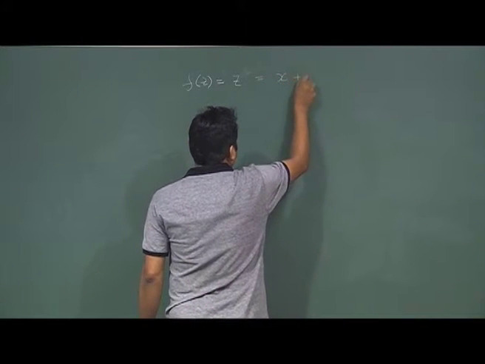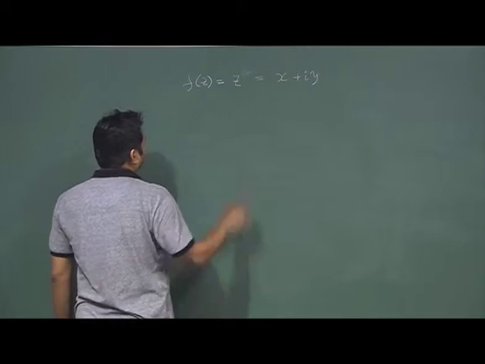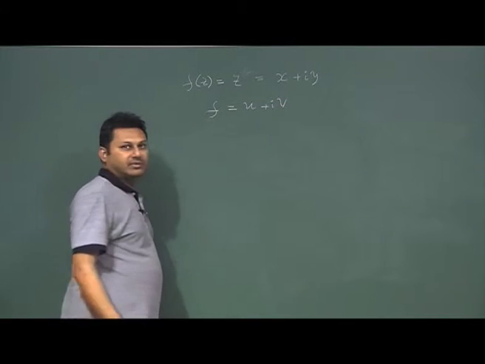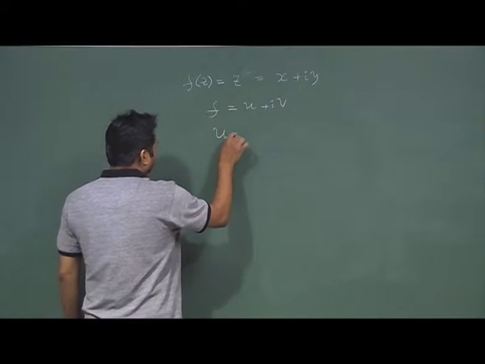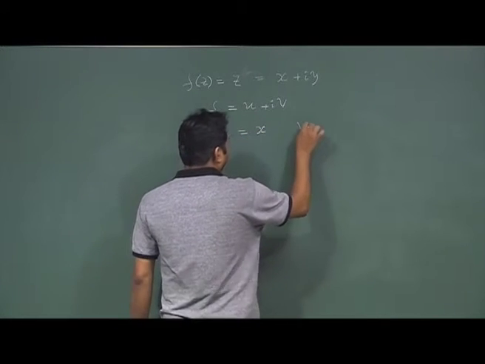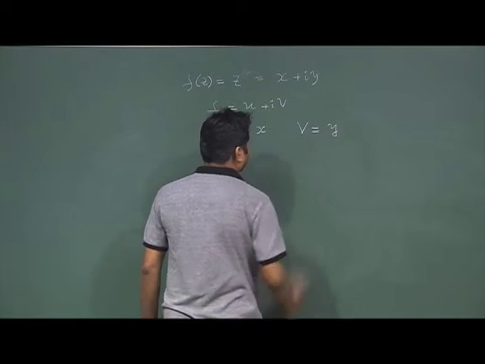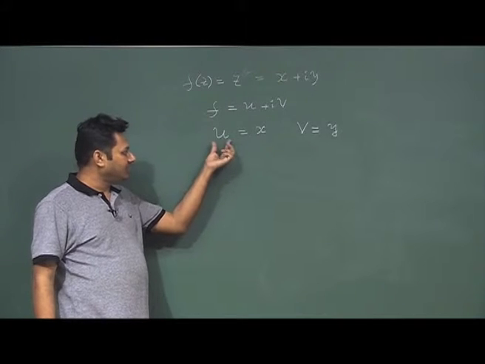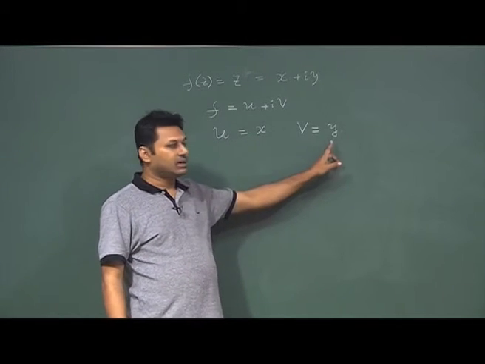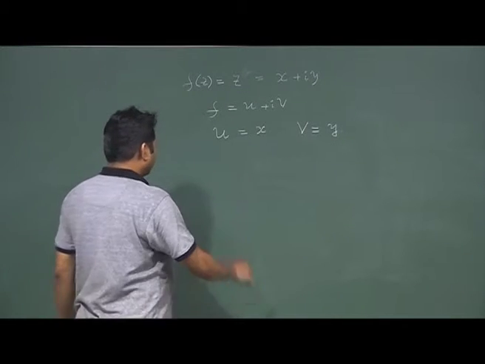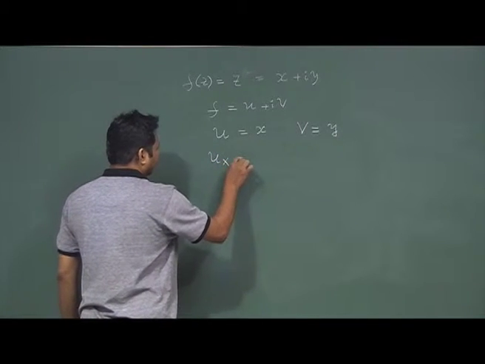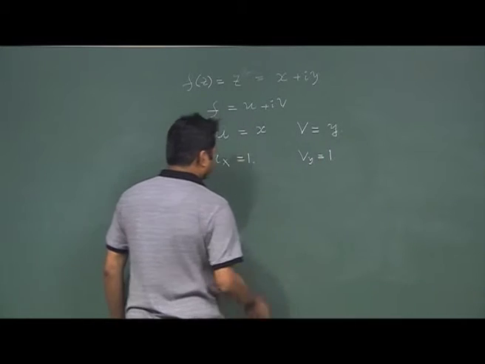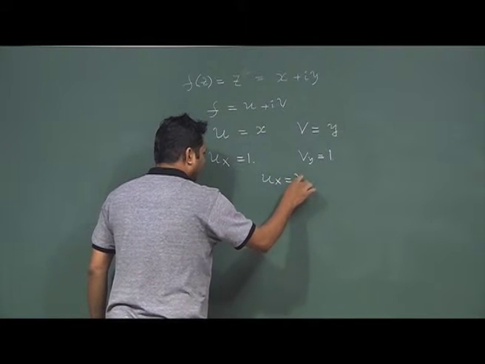It is x plus iy, right. So, I know that my f is u plus iv. Every time I should write it in u plus iv form, and then u is my x and v is my y. U is a function of x, y. So, here u is x, v is y. Now I say u_x is 1, v_y is also 1.